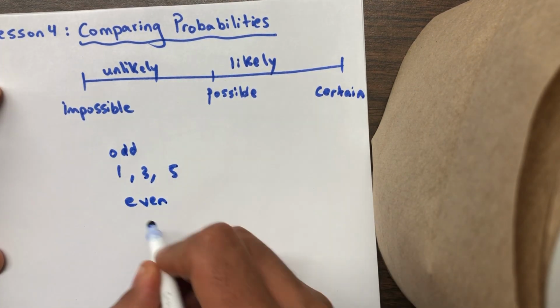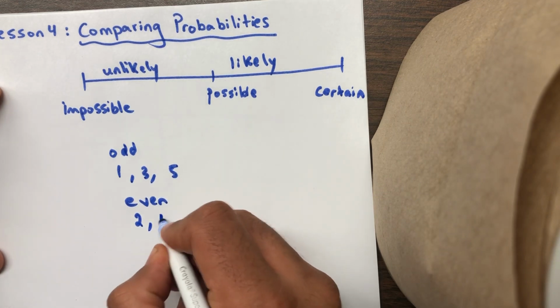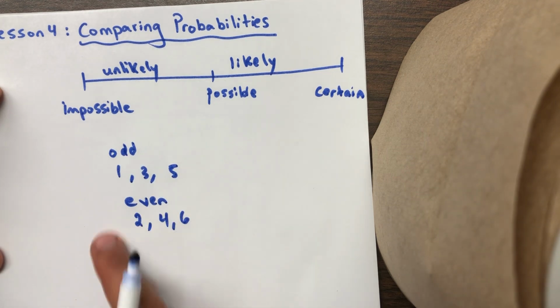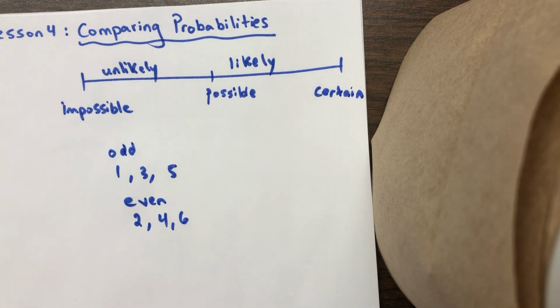For the even numbers, we've got 2, 4, 6. So there's 3 odd numbers on a die and 3 even numbers on a die. So they're equally likely. The chance of getting an odd number is the same as the chance of getting an even number.